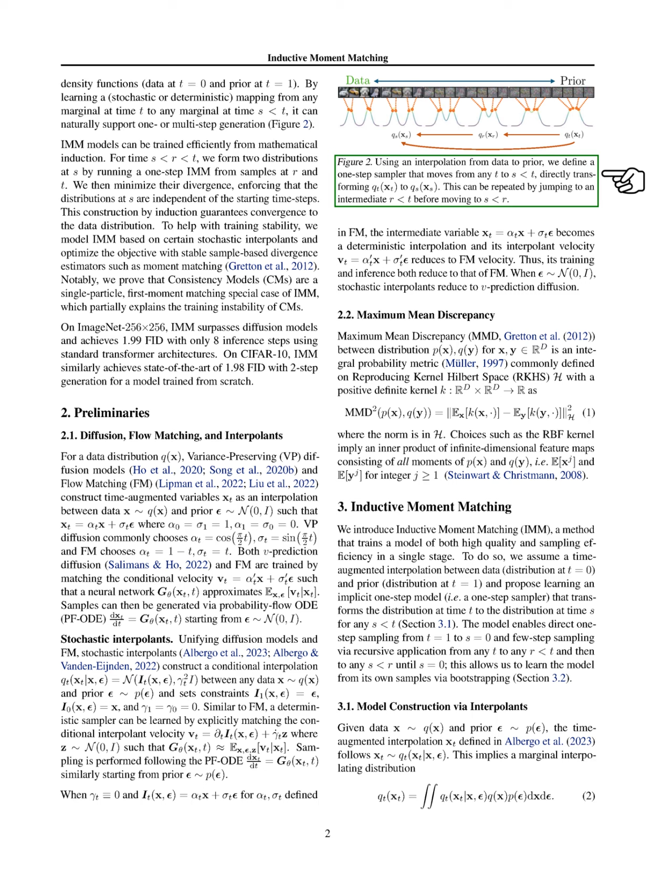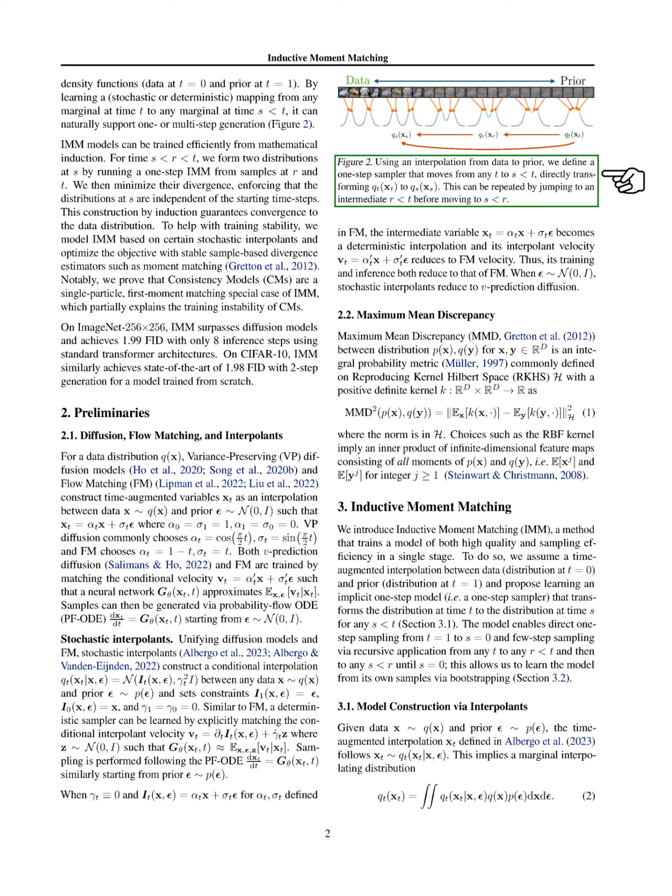Next, we introduce Inductive Moment Matching, IMM, a method that efficiently trains a model in one stage. We assume a time-augmented interpolation between the data distribution at time 0 and the prior distribution at time 1. Our goal is to learn a one-step model that can transform the distribution at any time t to an earlier time s. This model allows us to sample directly from time 1 to time 0 and to perform recursive sampling from any time t to any earlier time s, enabling us to learn from our own samples through bootstrapping.